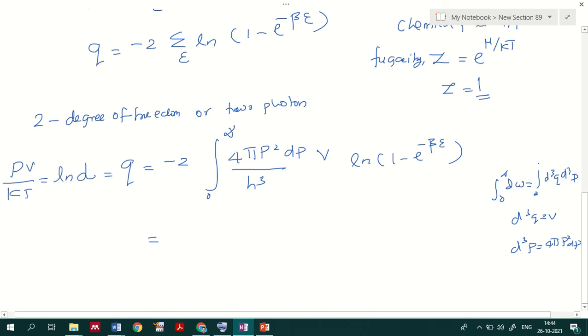This kind of representation we have done in earlier cases as well. So Q equals ln of the grand partition function, equals PV by kT, which equals minus 2 times the integral of 4 pi p square dp divided by h cube V, where V is the volume, times ln(1 minus e raised to minus beta epsilon). This is the representation we obtain here.